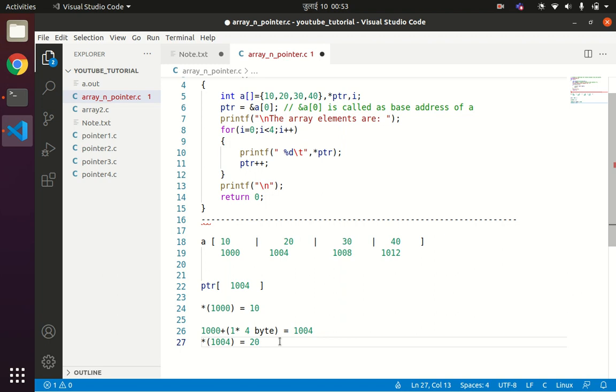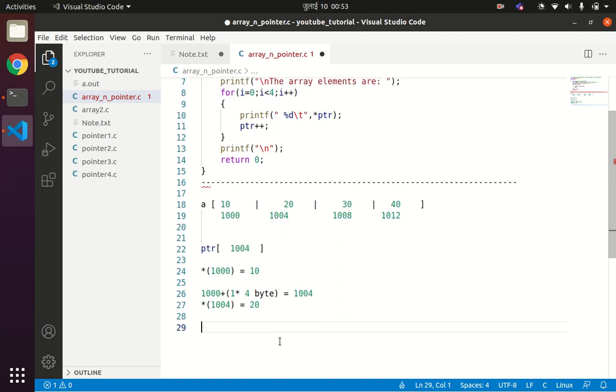When you increment ptr by 1, it means 1004 plus 1 into 4 bytes, which is 1008. So the next address location stored in ptr will be 1008.